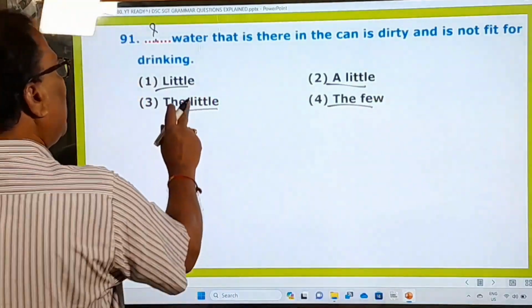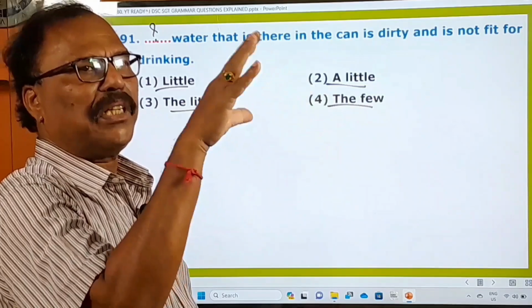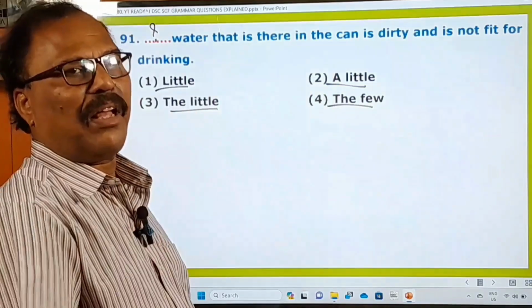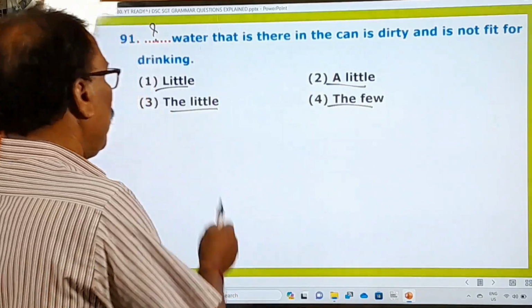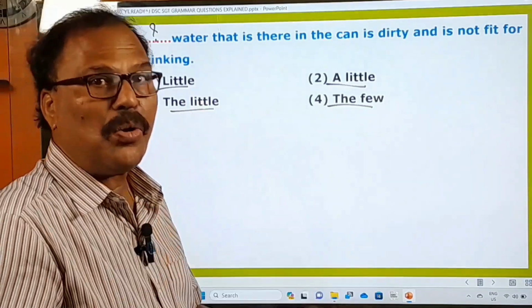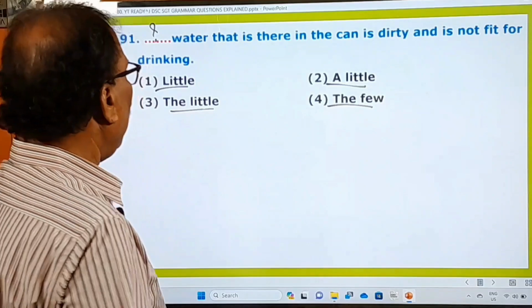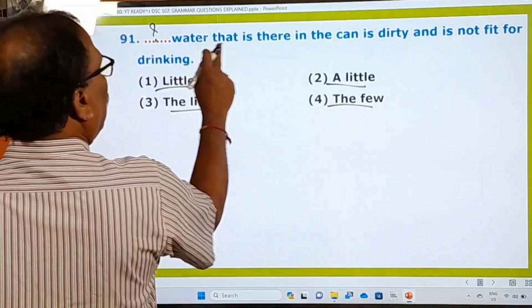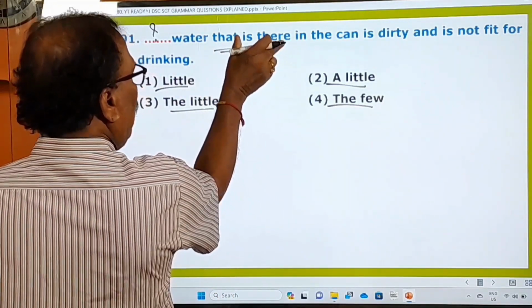So right, "the little" means whatever that is there, as much as there is. And this is always followed by an adjective clause. It is not used all alone. That point you have to understand. So here, the little water that is there. Adjective clause is there.